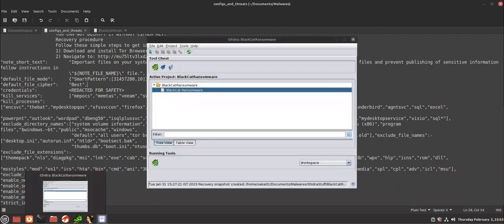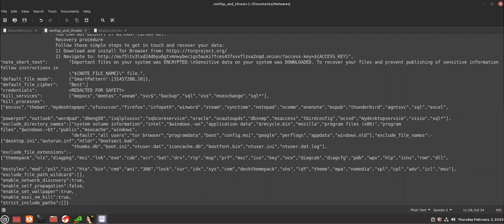It also has enable set wallpaper here, which we know is set to true, so it's really setting up your wallpaper. Exclude file path wildcard, you can also set this up. And enable ESXi VM kill is true, and strict path includes this. So you can see that it's killing a whole lot of processes in here.